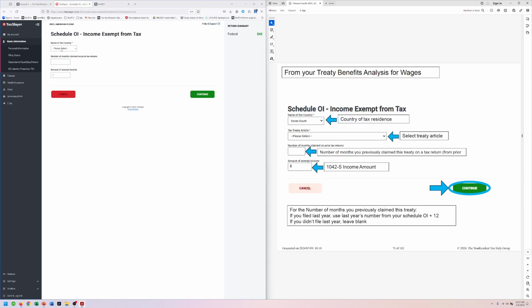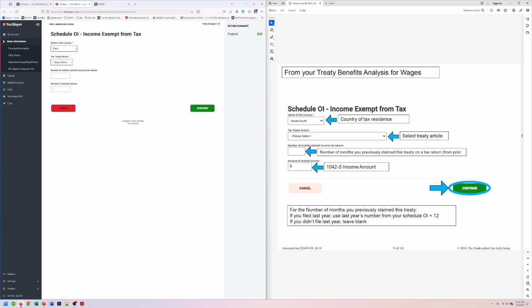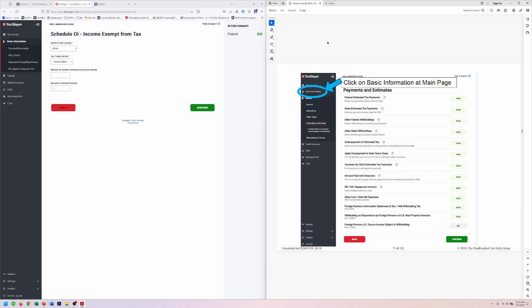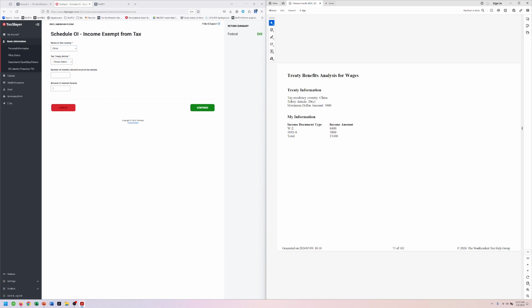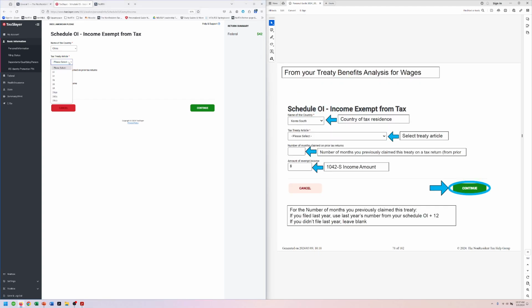All right. So now Lisa, of course, is not from South Korea. Lisa is from China. So we're going to select that. Now, treaty article. So we need to go back and look. Treaty article is 20C. So we go here and we say 20C.